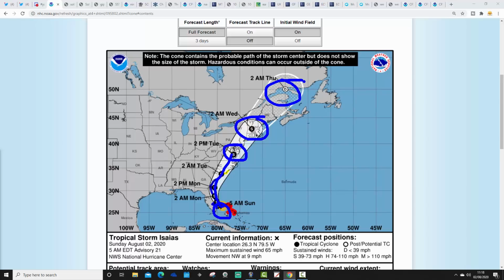Going to give a drenching to the eastern seaboard of the United States. Could be torrential rain, thunderstorms up that east coast. Going to be quite nasty with Tropical Storm Isaias on the eastern seaboard of the United States over the next few days. So we shall see and continue to monitor that. And of course, we'll keep a close eye on Disturbance 1 as well.